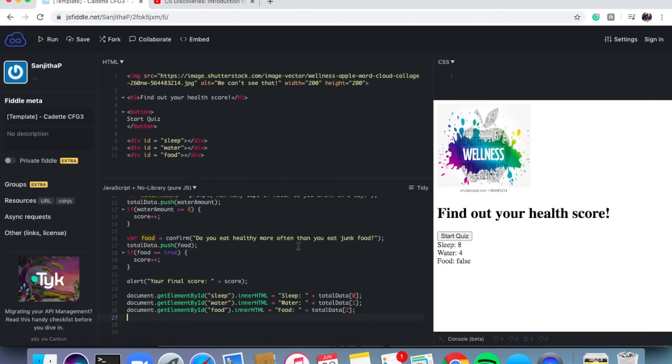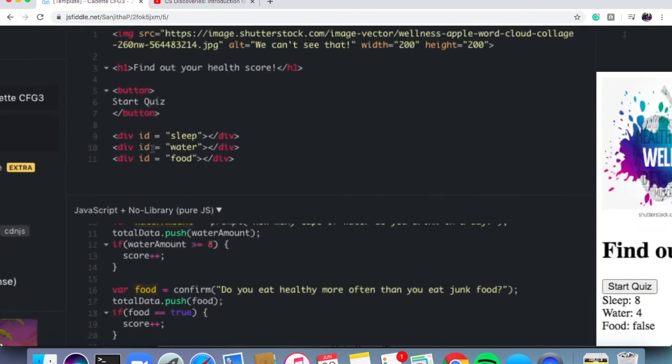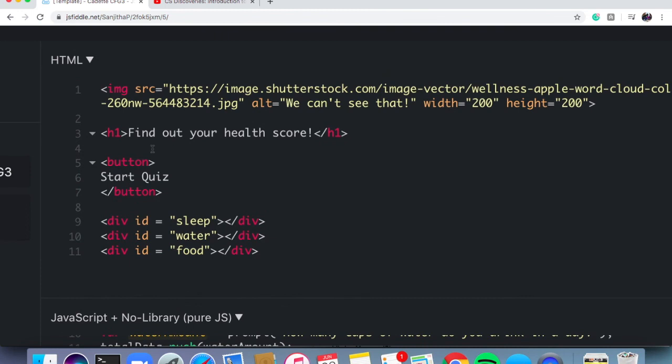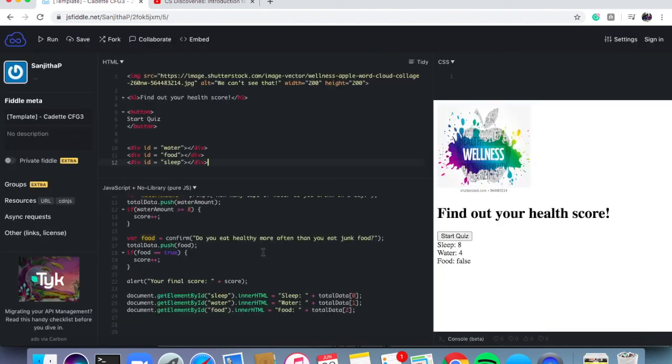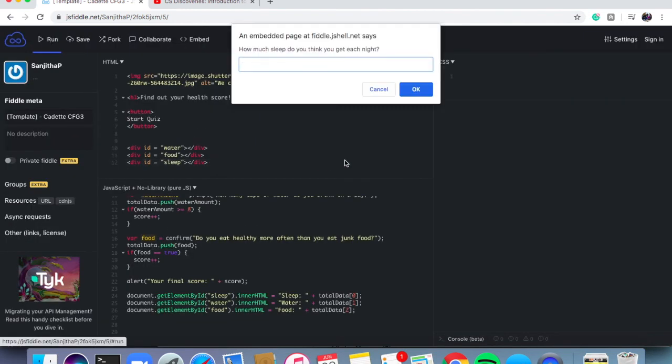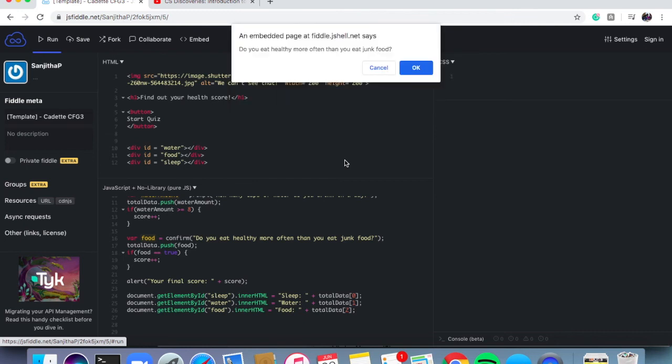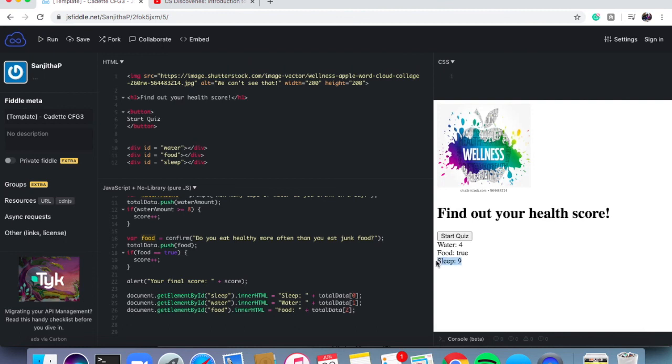Now, something to really help you all understand how these placeholders work: wherever these placeholders are, just like everything in HTML, order matters, right? And these are simply just us creating places for information to eventually be inserted. So if I were to change the order of this, let me cut and paste this at the bottom, then when I hit run, whatever information I type in for sleep is going to be in there last. So see how now my answer for sleep is at the bottom? It's just creating a place for it to be inserted. That's all it is. So I'm going to place it back.